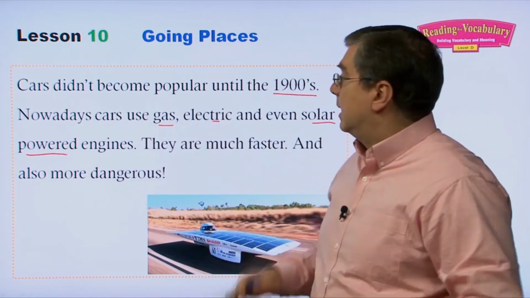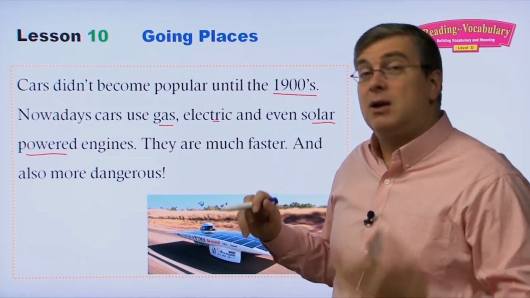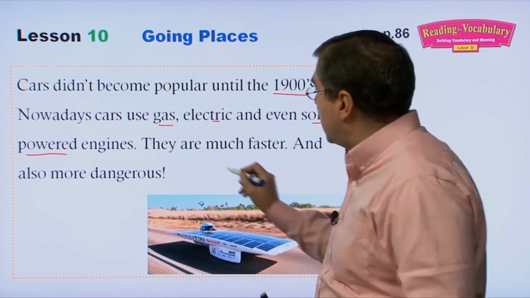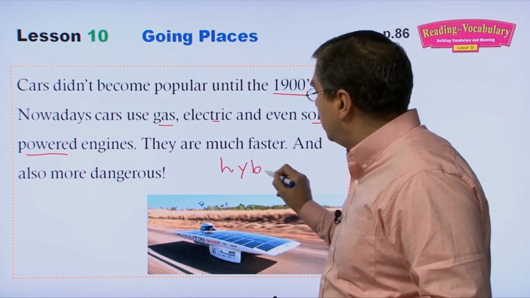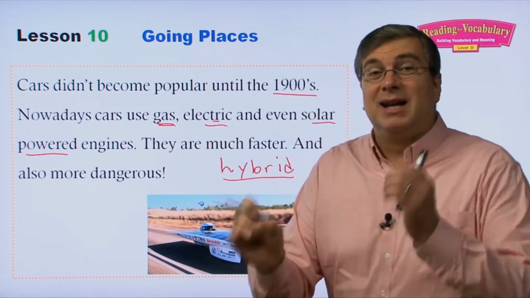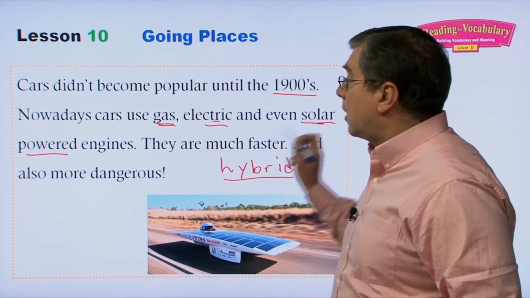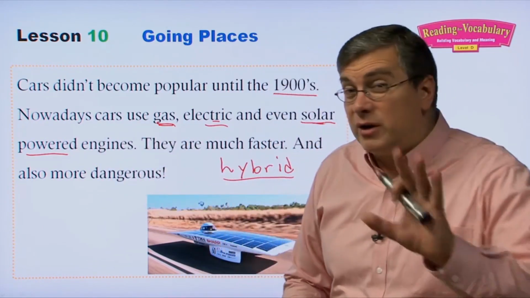Nowadays, in modern times, cars use gas, electricity. We see electric cars. We also see hybrid. A hybrid car is a car that uses gas and electric together. Okay? Now, sometimes, though, there are solar-powered cars. Those are not common, right?